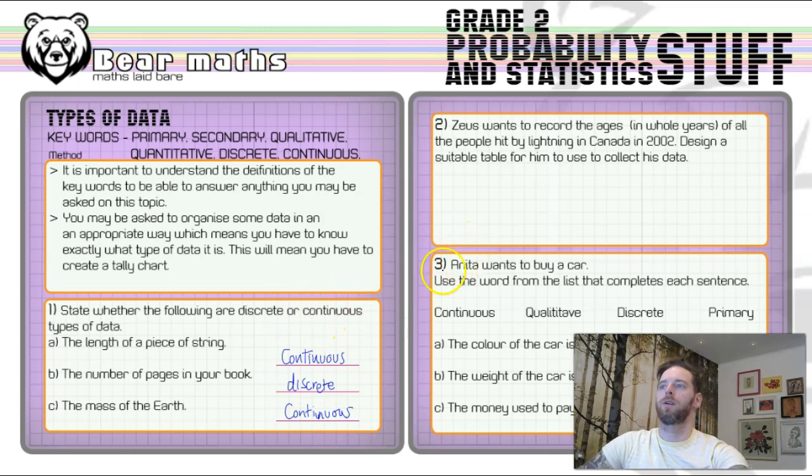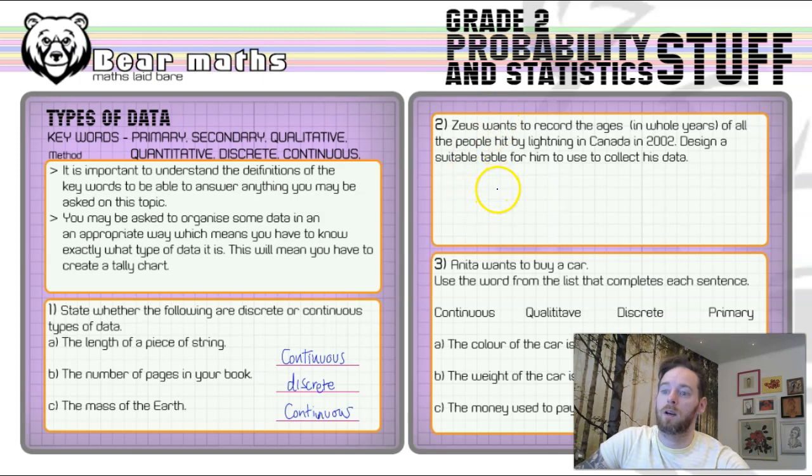Right, question number 2. Zeus wants to record the ages in whole years of all the people hit by lightning in Canada in 2002, not 2020, 2002, a long time ago, don't know why 2002. Design a suitable table for him to use to collect his data.